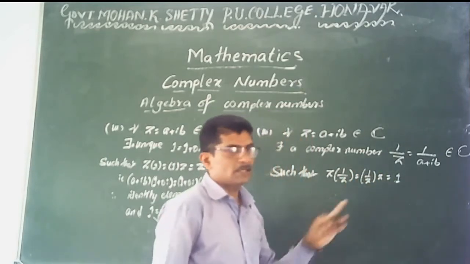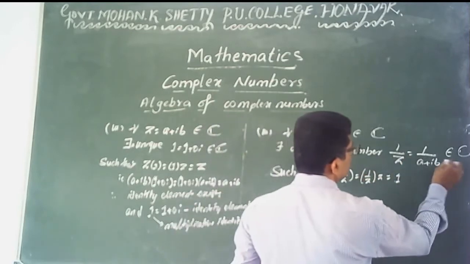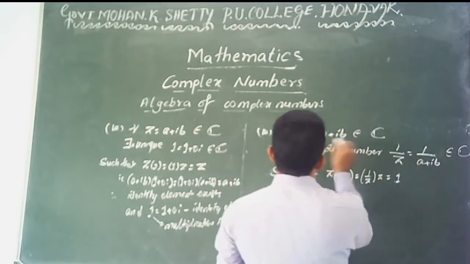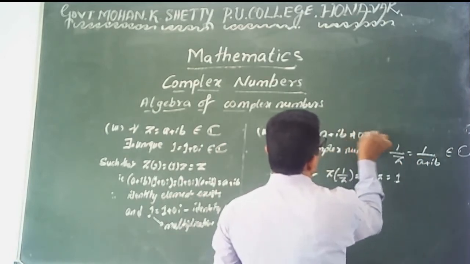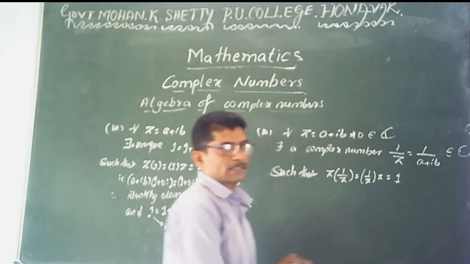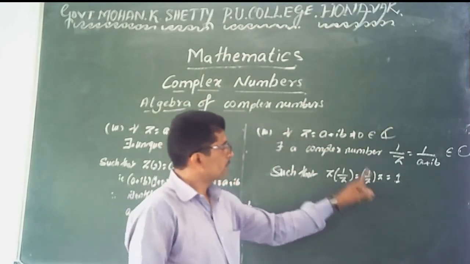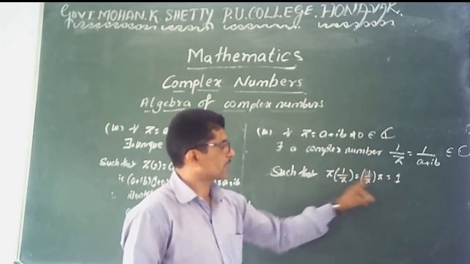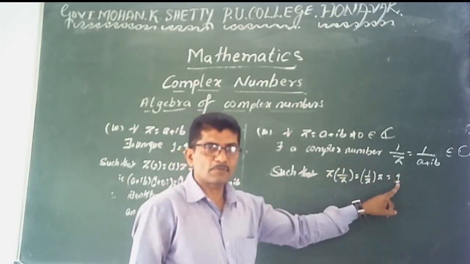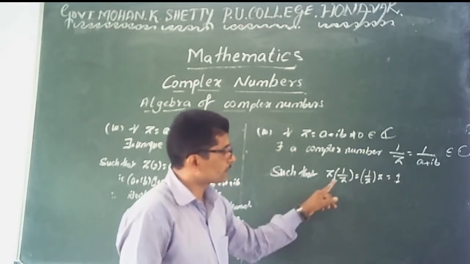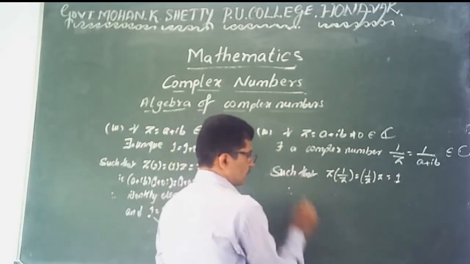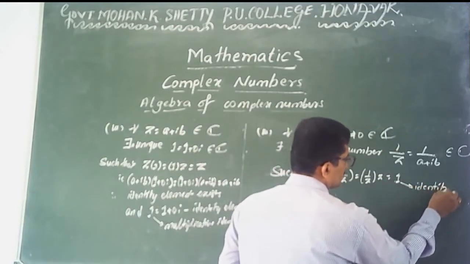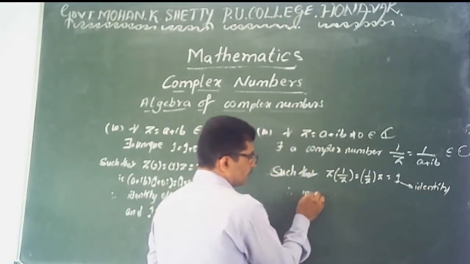z cancels only when z is not equal to 0. This number must be not equal to 0. This number belongs to the set of complex numbers. 1 belongs to the set of complex numbers, you know that. 1 is the identity. These two cancel. It means the product of the two complex numbers is equal to 1, therefore you can say that this one is the identity. Therefore the inverse element